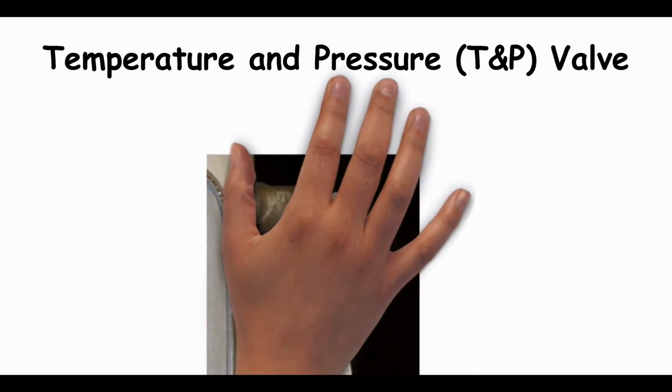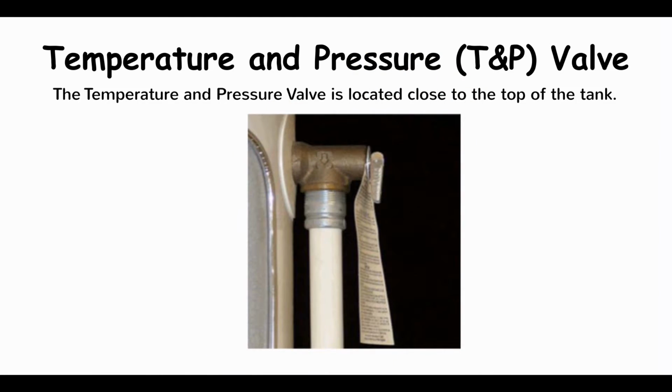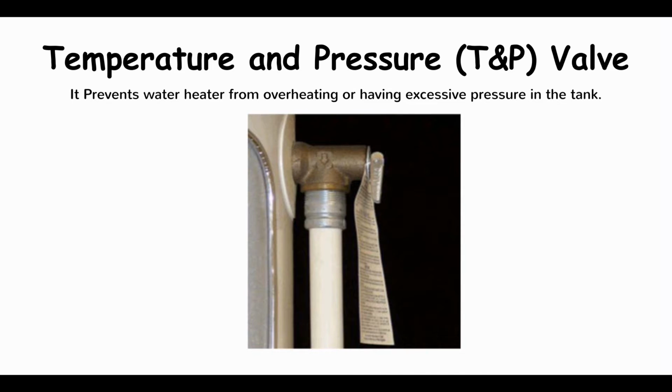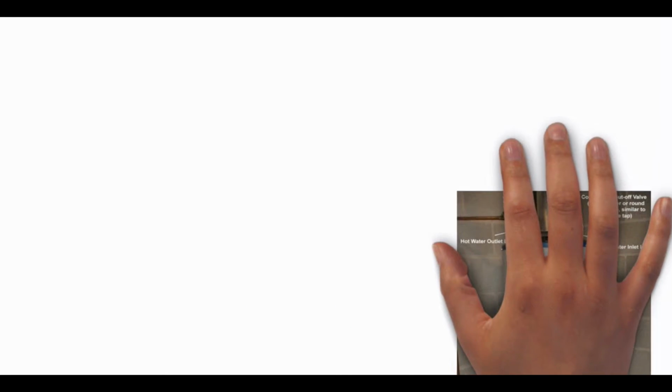Temperature and pressure (T&P) valve. The temperature and pressure valve is located close to the top of the tank. It prevents the water heater from overheating or having excessive pressure in the tank. It releases water if the temperature or pressure is too high.